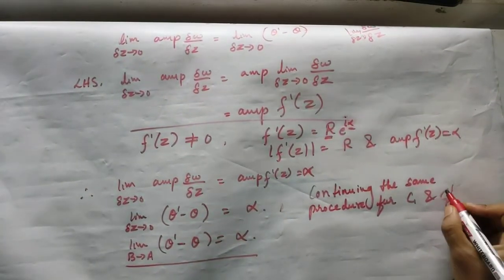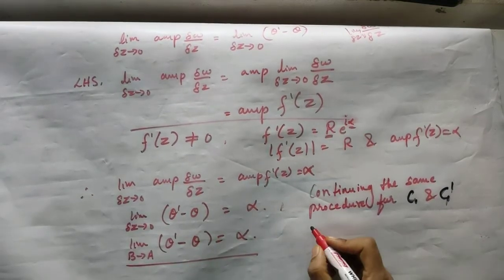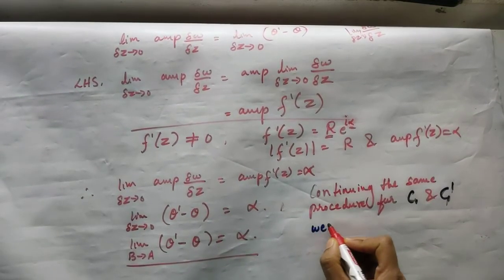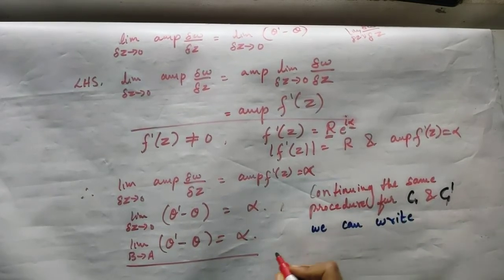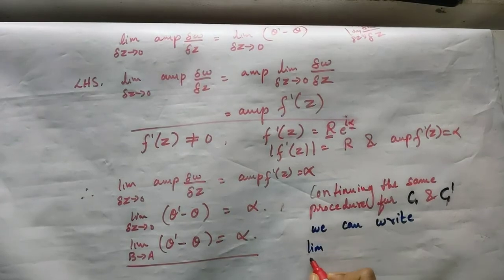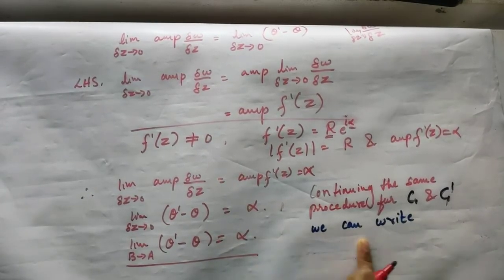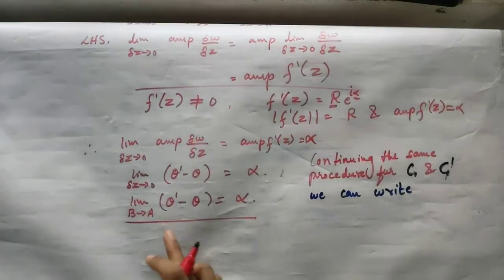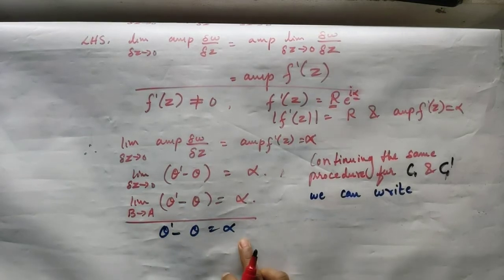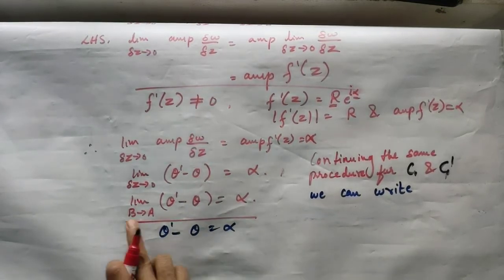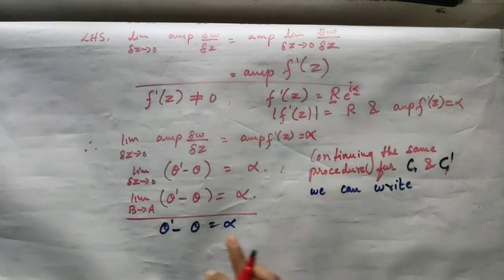C1 and C1 dash. We can write the limit as deltas. Instead of taking the limit, directly I'll take angles now. Because anyway I can write theta 1 minus theta is equal to alpha. I will consider this equation with B tending to A, it's a limit. So theta dash minus theta is going to alpha.